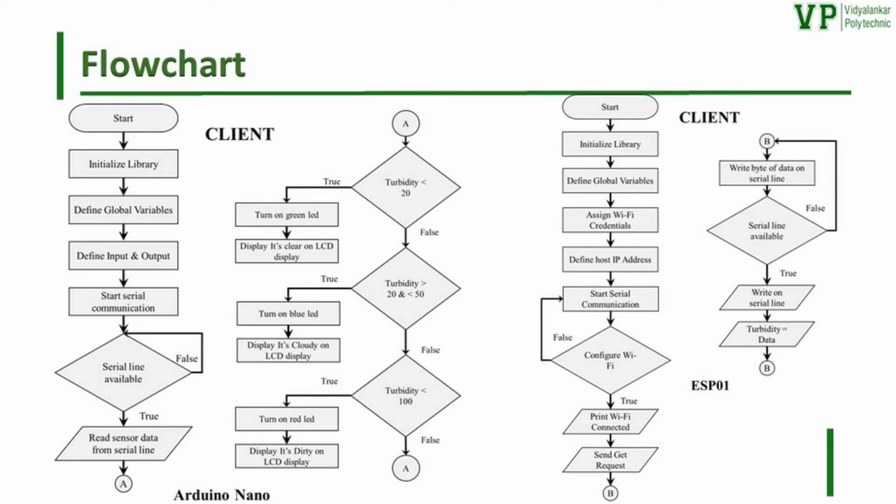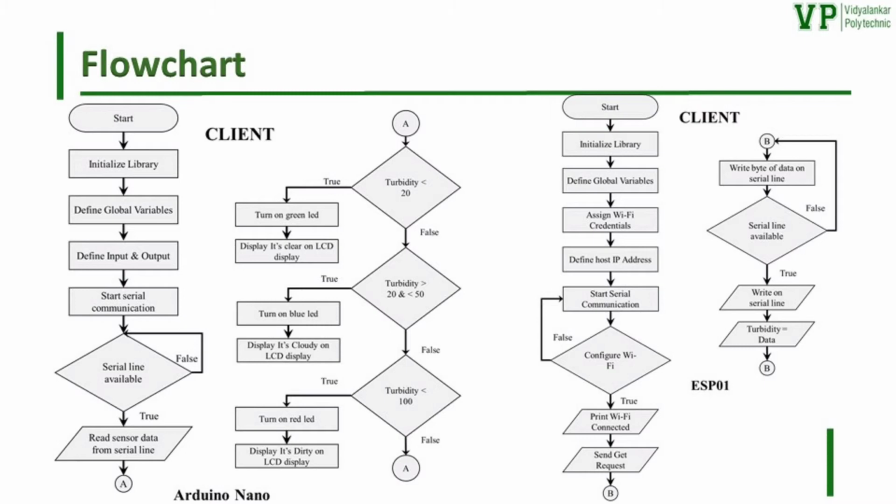So for now I will give you a brief about the flowchart of the client. For the Arduino we will define the software serial libraries, then the sensor and LEDs are the input and output devices, then start serial communication at a baud rate of 9600. Then if serial lines are available, then send sensor data from the ESP01, and the LEDs will turn on one by one as the level of turbidity increases.